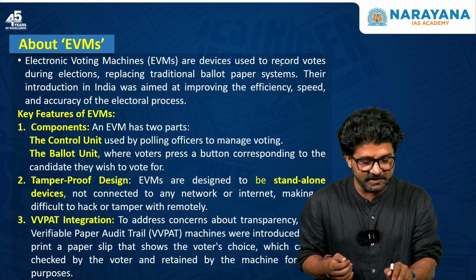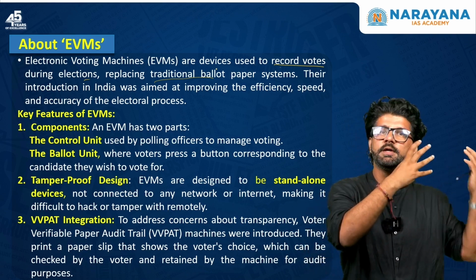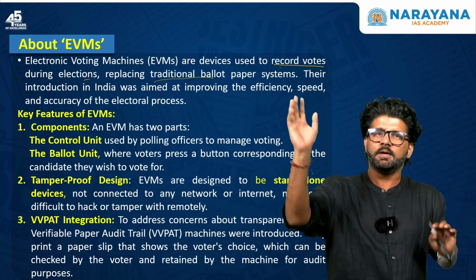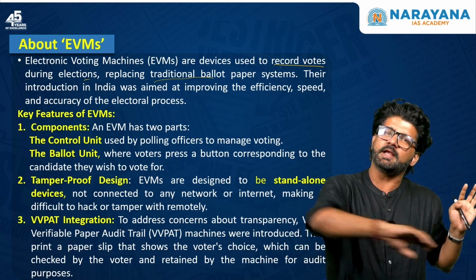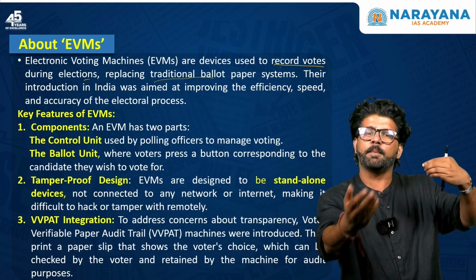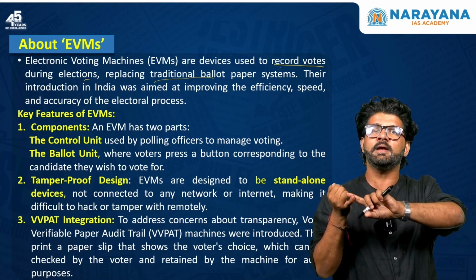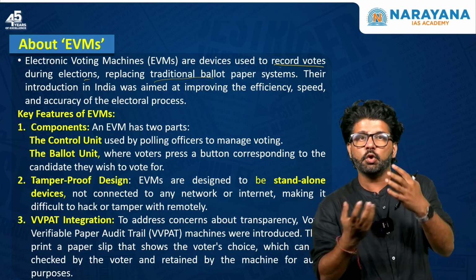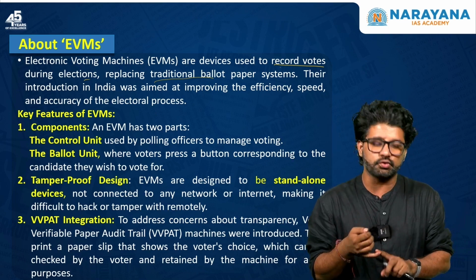So EVM, devices used to record votes during elections, replacing the traditional ballot paper system. Earlier there was ballot paper where you used to go, fold it, and put it in, and ballot stuffing used to happen. Sometimes all the ballot papers were taken away by rogue elements. Sometimes invalid votes used to happen during the ballot paper system. Plus, lots of paper was used, which is environmentally damaging and does not promote environmental conservation. So EVMs have lots of good points, lots of advantages, but there are certain issues also which we have to talk about.